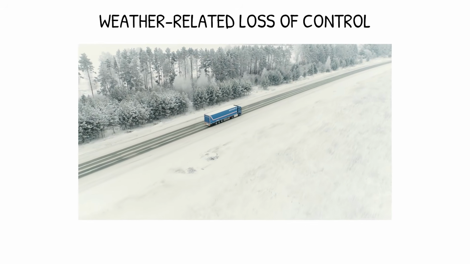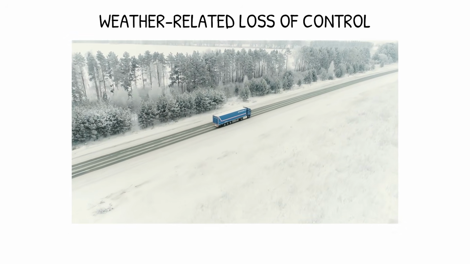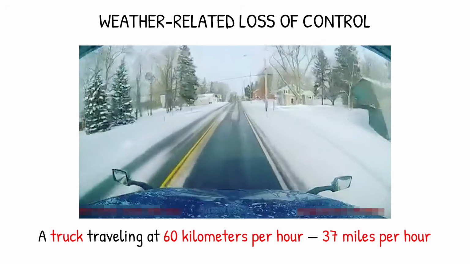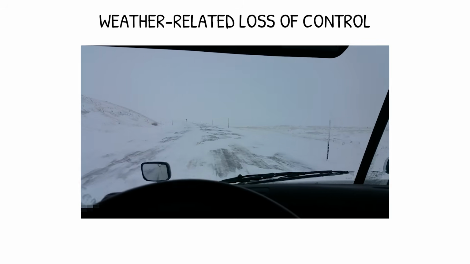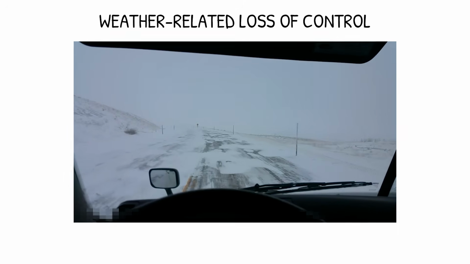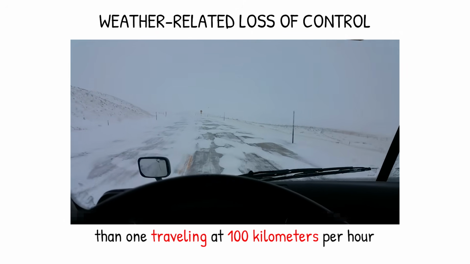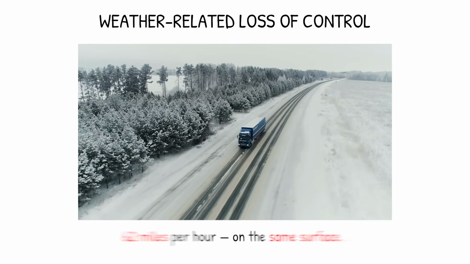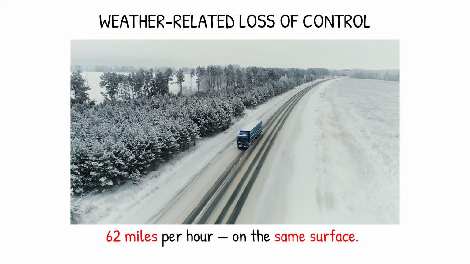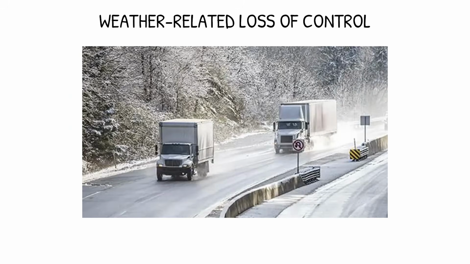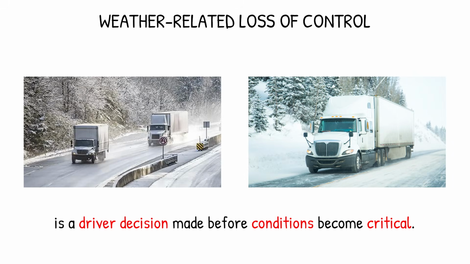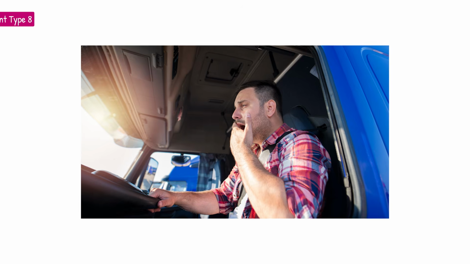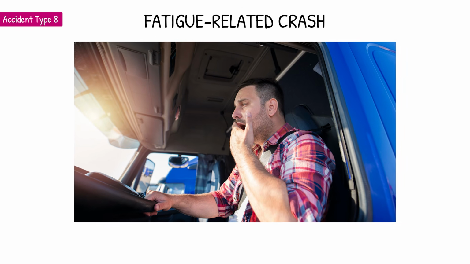Speed reduction is the primary documented prevention measure. A truck traveling at 60 kilometers per hour, 37 miles per hour, on ice has significantly more time and distance to respond to developing situations than one traveling at 100 kilometers per hour, 62 miles per hour, on the same surface. The speed reduction that prevents this accident category is a driver decision made before conditions become critical. Accident type 8: fatigue-related crash.